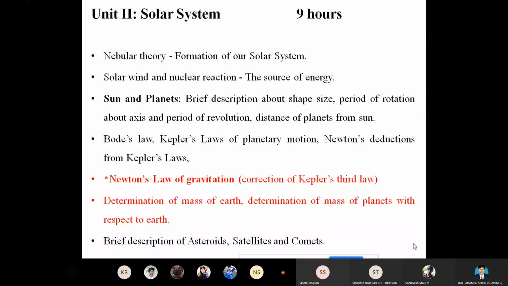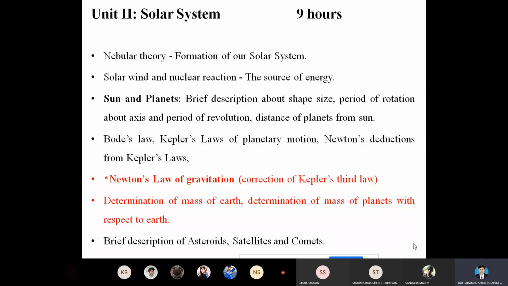So when it reaches the outer surface of the medium, the value of the temperature is very much reduced compared to the core. That's why we are able to see the sun's radiation directly through our naked eyes.